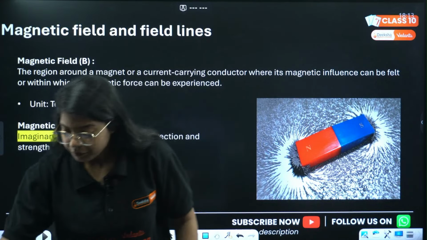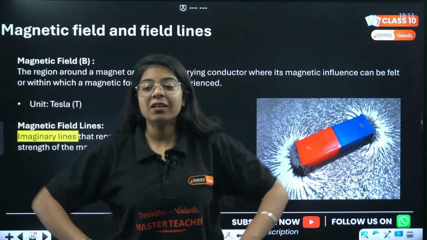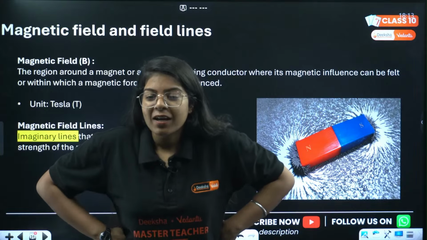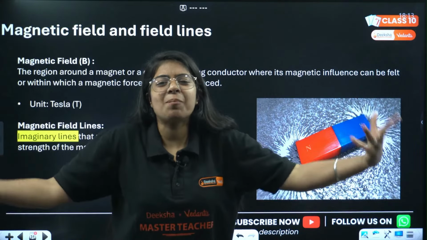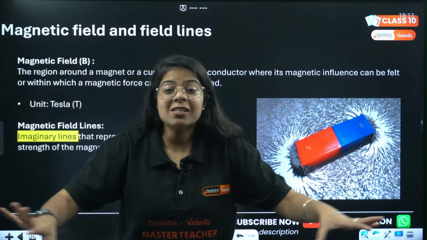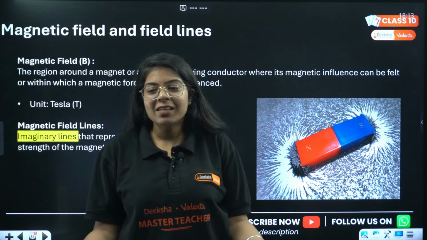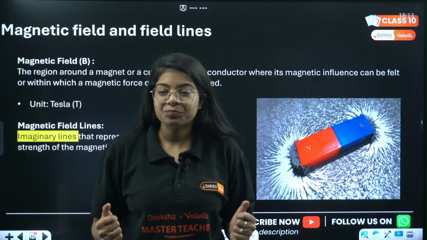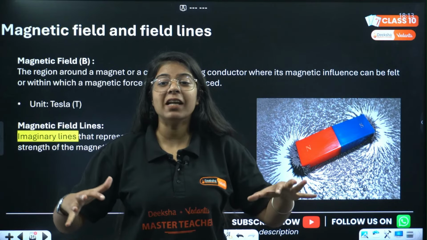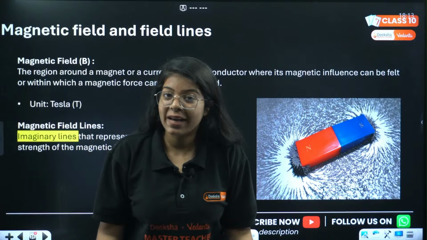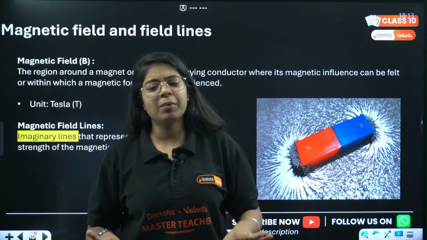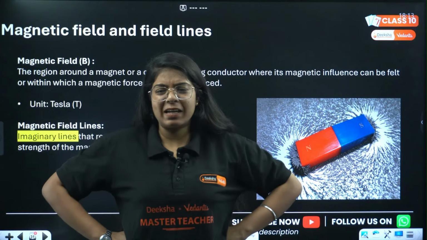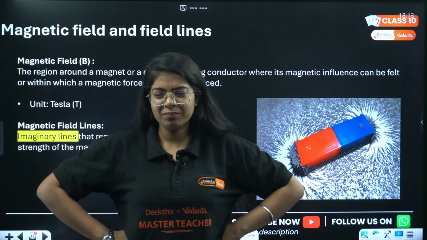Next is magnetic field lines and magnetic field. So look, we say that a guy comes and he has a great aura. What is that aura? That is like he lightens up, or he or she lightens up the space around them, right? They make people feel loved, they make people feel happy, so they make people feel attracted towards them, right? Understand? And some people, their aura is not so good, so they make people feel repelled from them, right?